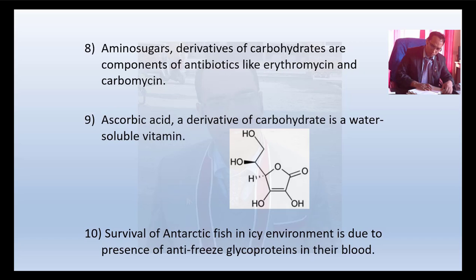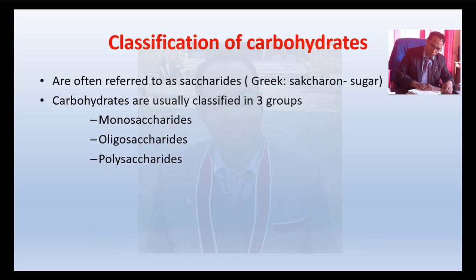Now you can see amino sugar derivatives of carbohydrates are components of antibiotics like erythromycin and carbomycin. Again, ascorbic acid, a derivative of carbohydrate, is a water soluble vitamin. Survival of Antarctic fish in an ice environment is due to the presence of antifreeze glycoproteins in their blood. So these are the various functions of carbohydrates. Now let us classify carbohydrates. Carbohydrates are referred to as saccharides.